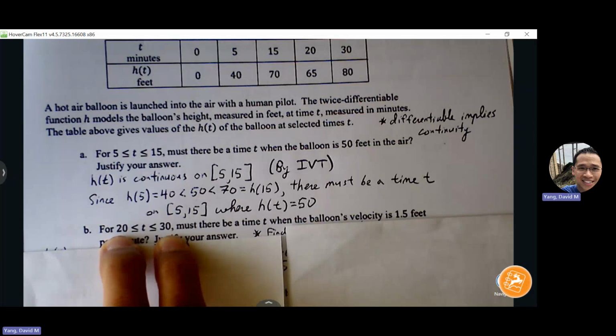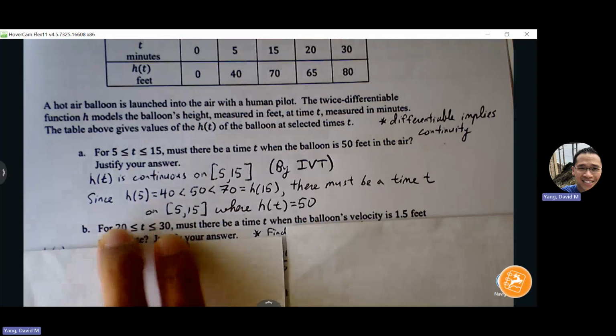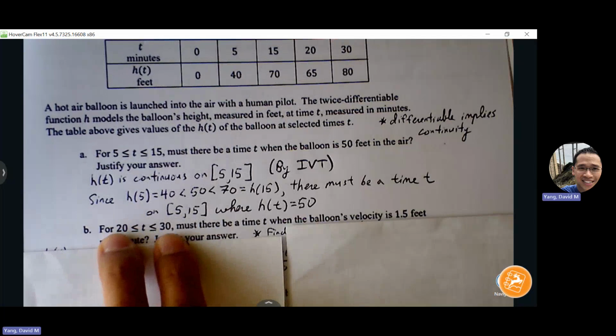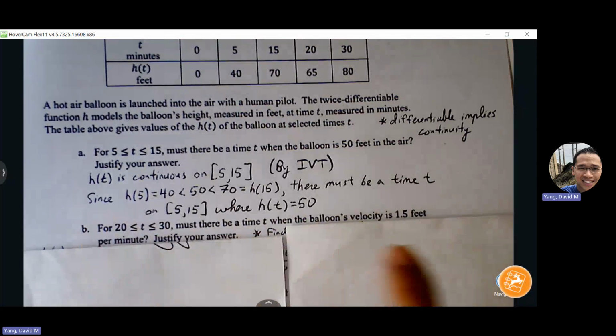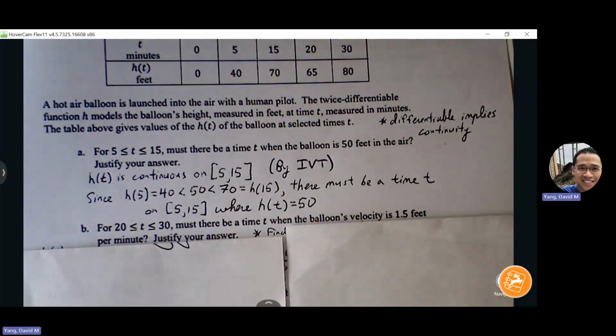I would say 90% of the time they're going to give you the points that they want you to use. So if I can show that the slope between 20 and 30 is 1.5, then I know there must be an exact 1.5 slope somewhere, or velocity somewhere along that path.